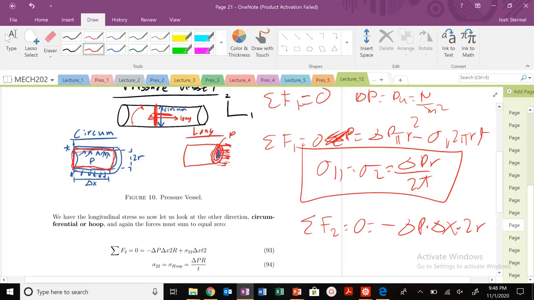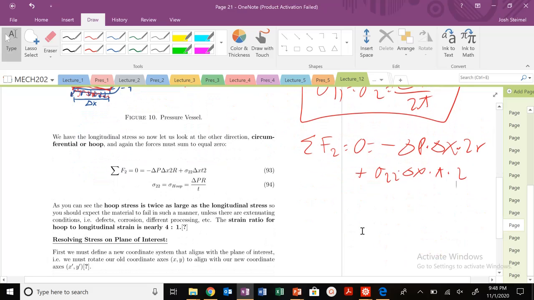And here, the restoring stress coming out is going to be plus sigma 2 times delta x again, times the thickness, and then how many surfaces are there? There's this surface and this surface, so I need to multiply that by 2. I get that right here, and then I will find that my sigma 2, or my hoop stress, is equal to delta P R over T.